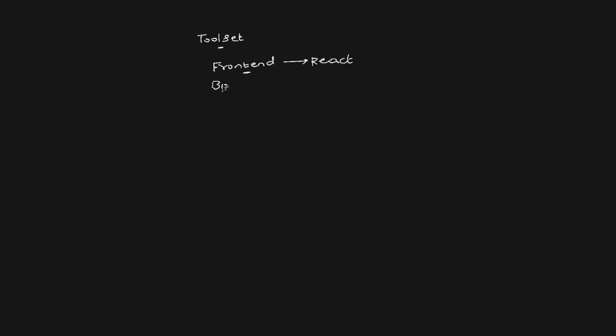Then for the backend or for the programming language, we will use Fast API. Fast API is basically Python. So using Fast API, we will fetch the resources from Azure. Then for the database, we will go with Postgres database. Postgres is a very popular open source database and it also comes for very less pricing. So we will go with Postgres in the video. In one of our previous projects, we used InsForge. If you want, you can try InsForge as well.